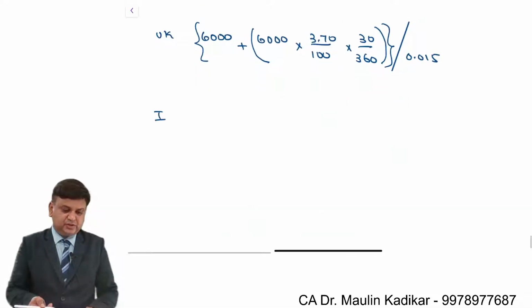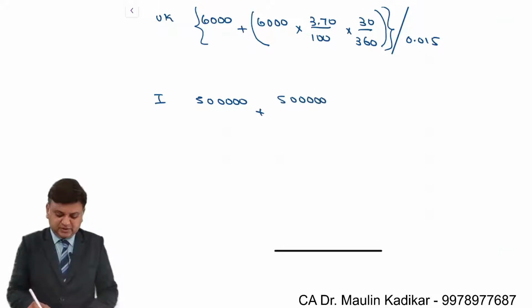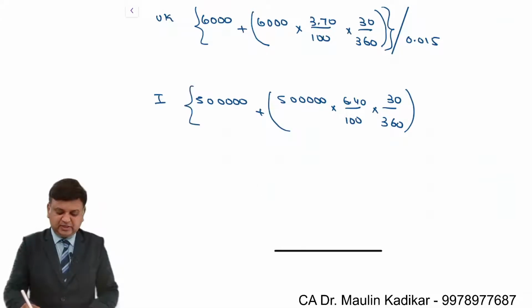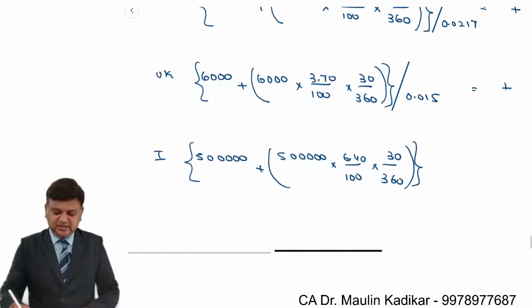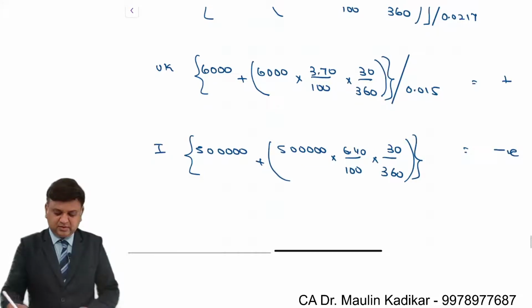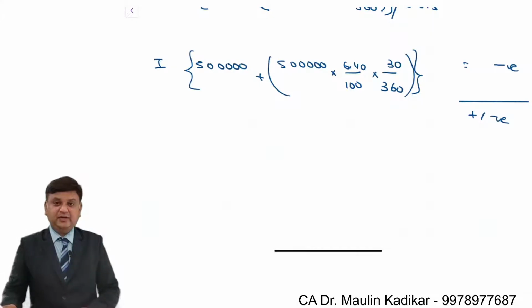In India, unfortunately, there is a shortfall. So this shortfall of 5 lakhs we will meet by borrowing. In India, the borrowing rate is 6.4%. And you will borrow for a time period of 30 days. This amount is in rupee currency, so you don't have to do any conversion. So this is plus, this is plus, this is minus. Overall, it would be either positive or negative. Whatever the answer that we have is answer of the first option that they have provided.